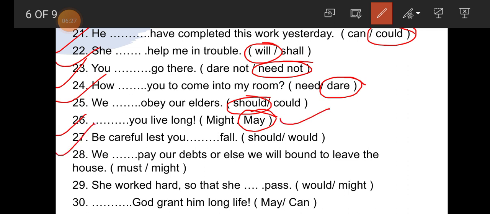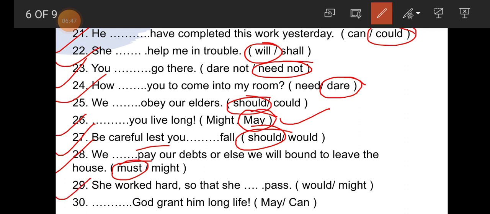Number 27. Be careful lest you dash fail. So lest is here, so should is the correct answer. Number 28. We dash pay our debts or else we will be bound to leave the house. So student, we must pay our debt. It is very necessary to pay the debts, so here must is the correct one.